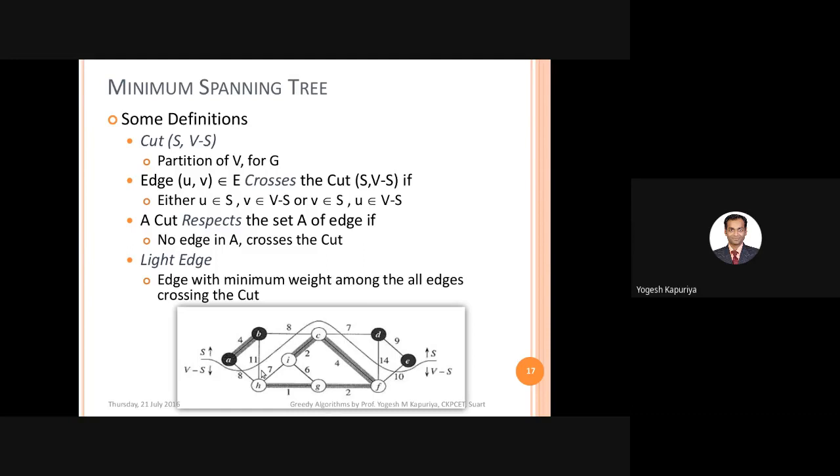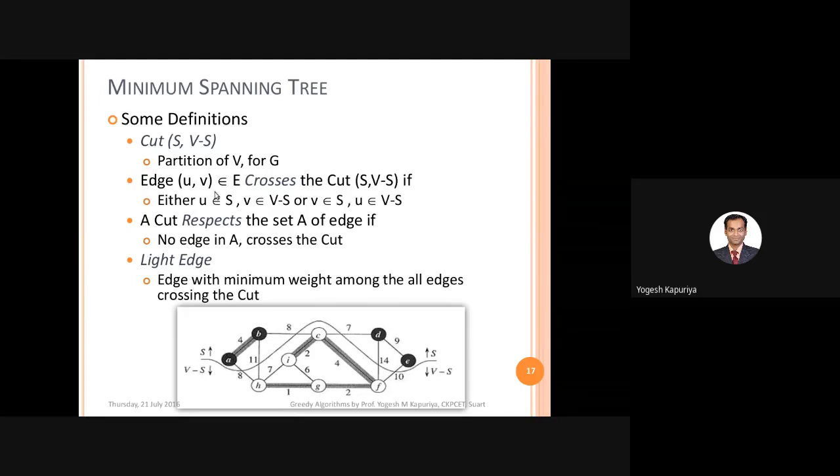So here we are making a cut. So that means now we have two sets. One is S. S has four vertices A, B, D, E, and V minus S has five vertices I, H, G, C, and F. Okay.